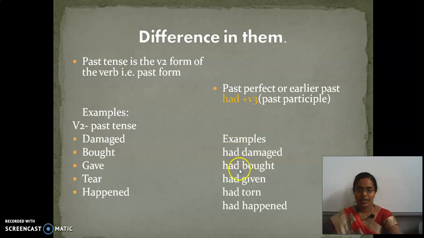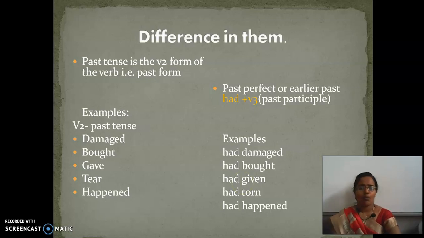Had damaged, had bought, had given, had torn, had happened. So, the same words I have used here in order to show you the difference. Damaged, past tense. Had damaged, earlier past. Bought, past tense. Had bought, earlier past or past perfect. Gave, past tense. Had given, earlier past. Are you clear with the thing?